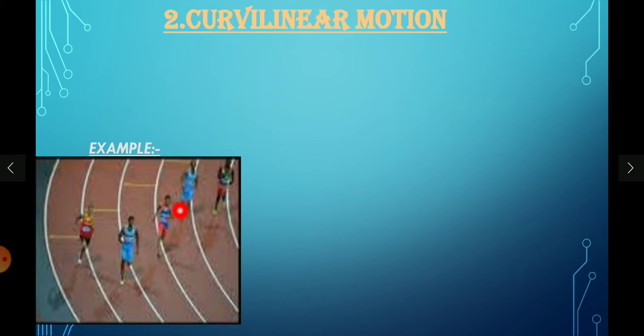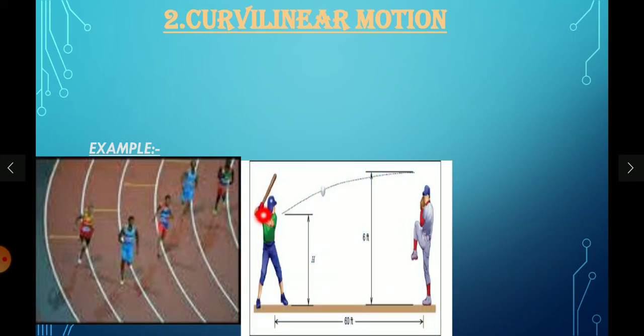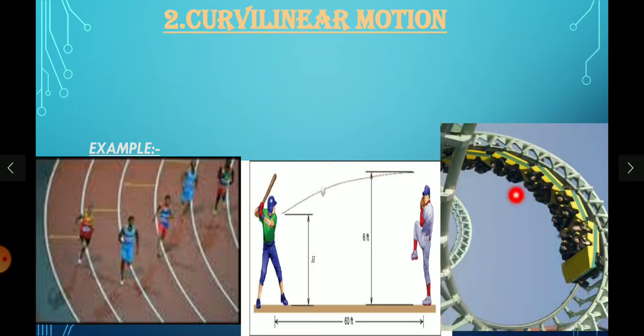And in this picture also, the batsman is hitting the ball, and how the ball goes. It takes a curved path, right? And in the third picture also, this is our roller coaster where we can see in the amusement parks like Wonderla, GRS and all. So here also we are moving in the curved path.